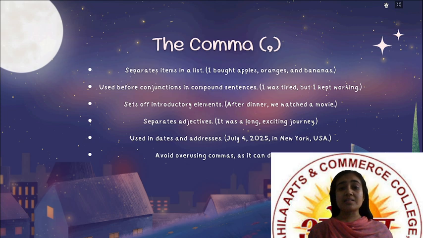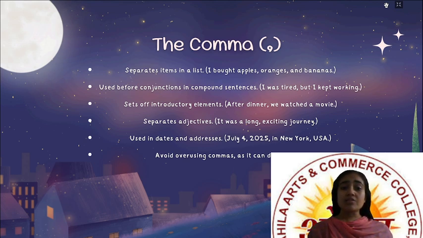The comma separates items in a list. For example, I bought apples, oranges, and bananas, right? So, apples, oranges, and bananas. In between, we use a comma. So the first use is it separates items in a list. Then, it is used before conjunctions in compound sentences. For example, I was tired, but I kept working. The conjunction is but. So it is used before a conjunction.